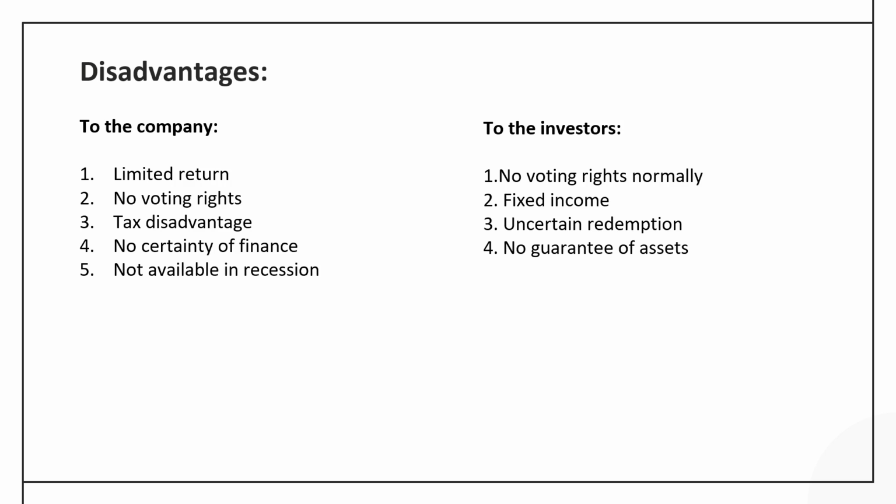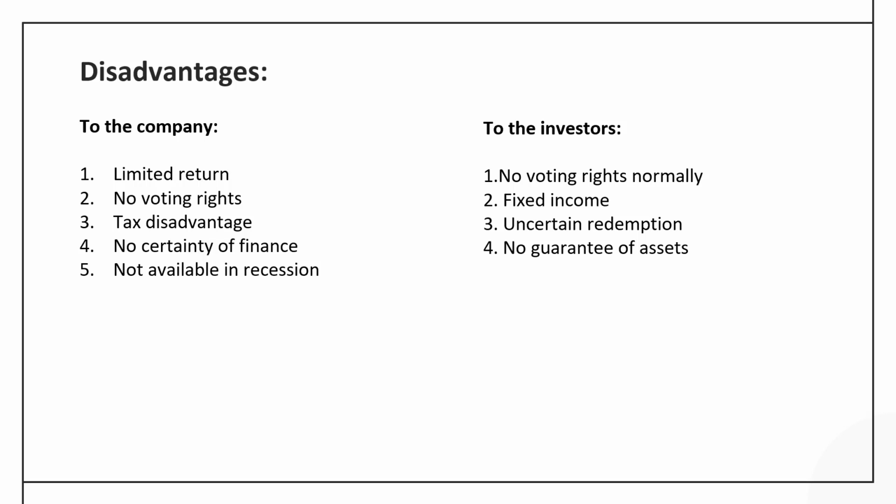And for the investors, no voting right is given. Normally, except in exceptional cases, they cannot have a share in the additional income of the company unless they have participating preference shares. Then there is uncertain redemption, because even at the time of maturity, if the company is short of capital, they may not find it easy to redeem the preference shares, and as a result their capital may remain with the company and will not be redeemed even after the maturity period.